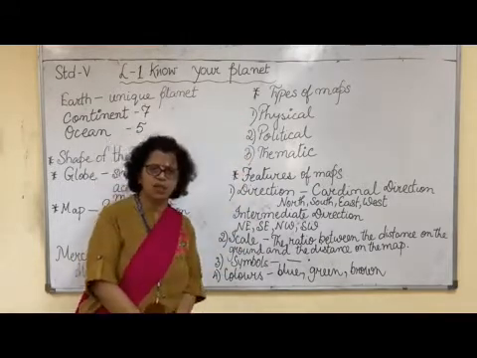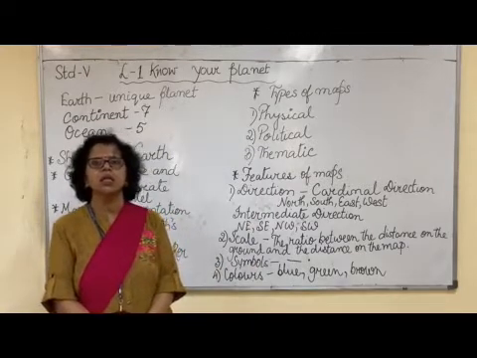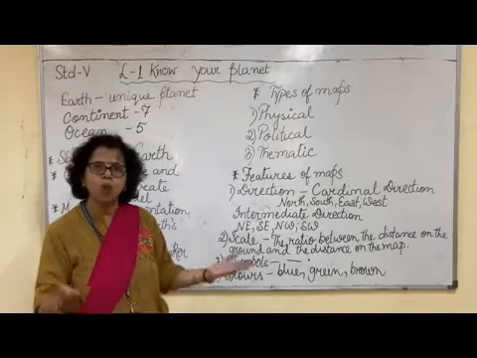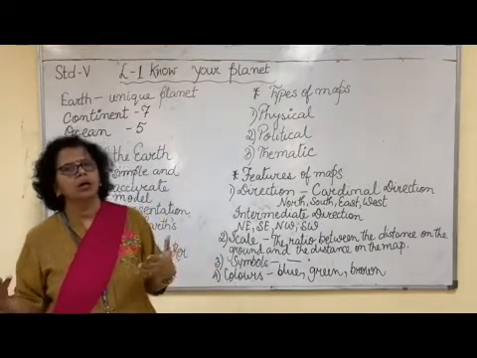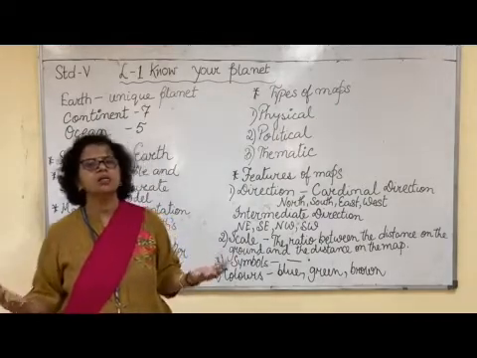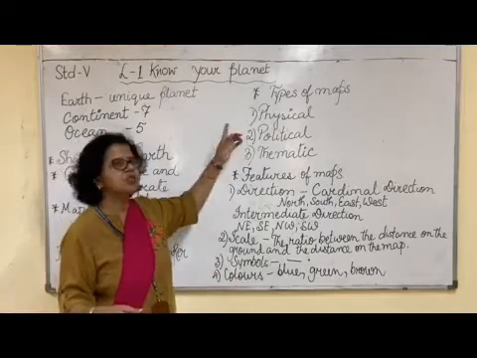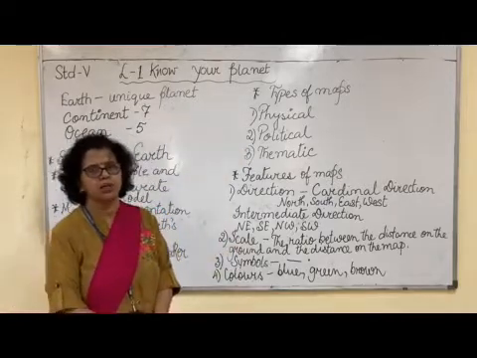Now what is a physical map? When we see places like mountains, plateaus, deserts or coastal areas, this type of map is called a physical map. It shows the physical features of a place.